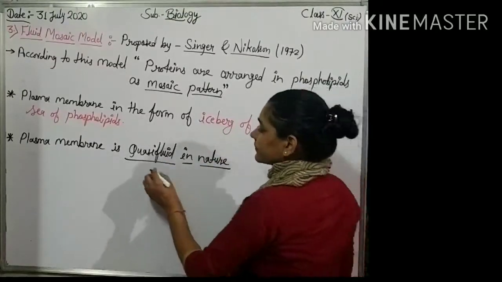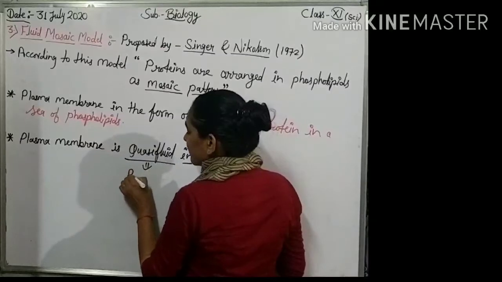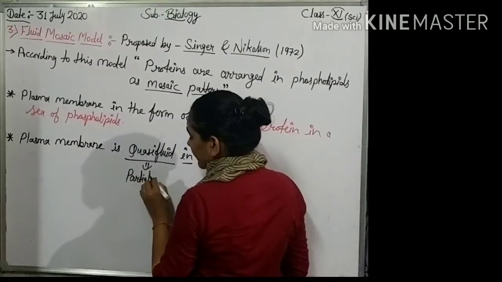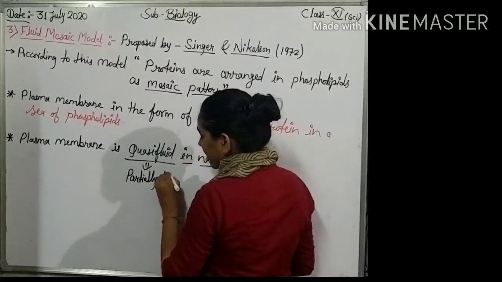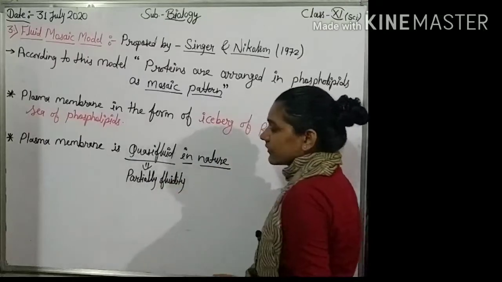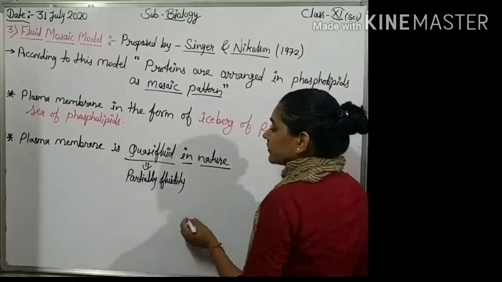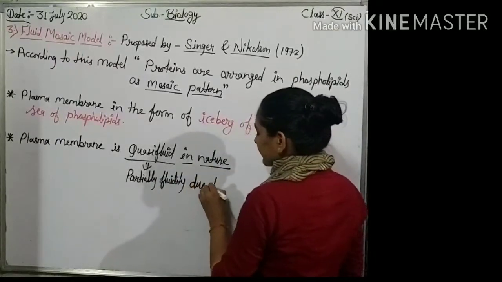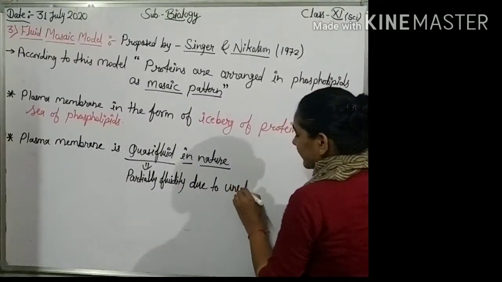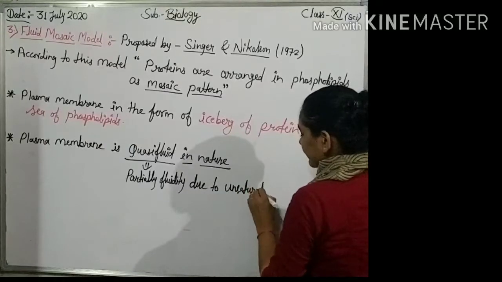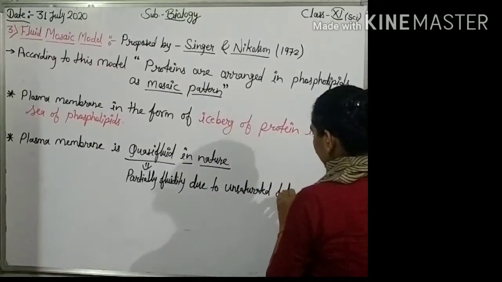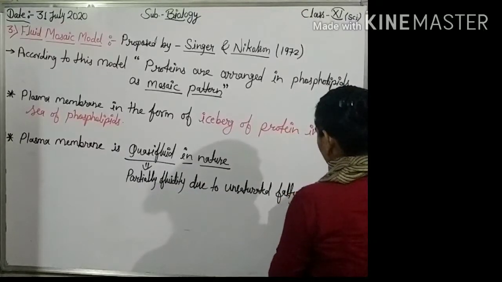Quasi-fluid means partially fluidity due to unsaturated fatty acids.